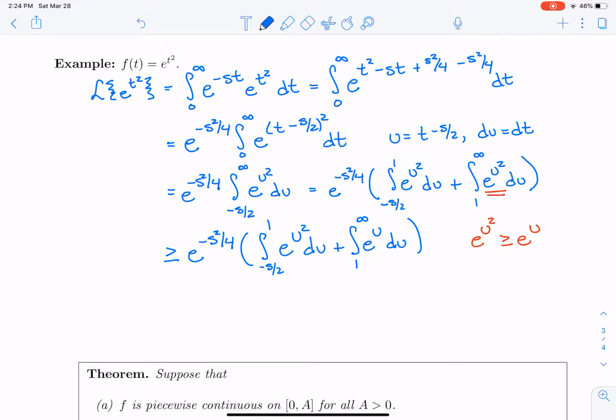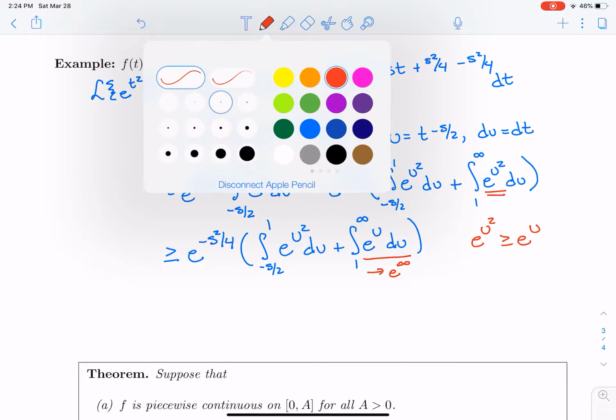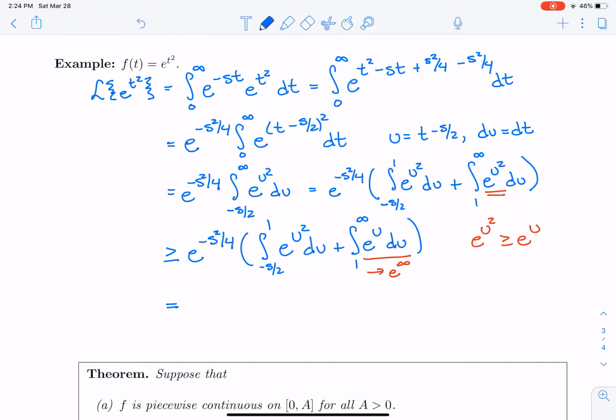Now, hopefully, with a quick computation, you're going to see that the integral of e to the u, as you go from 1 to infinity, is not going to converge, right? That's going to go to e to the infinity if we were to work it out. And of course, that doesn't converge. So the integral that we're looking for is greater than or equal to infinity.